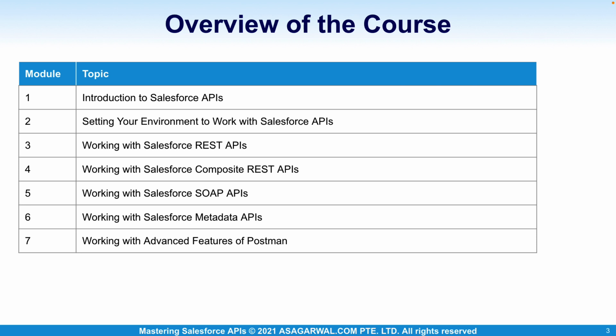Before we start learning, let's go over the course outline to understand how this course is organized, so that you know what to expect. We will kick off with Module 1, where we will cover the fundamentals of an API. This will cover what is an API and why do we need it. Then we will understand 3 important concepts of APIs, and finally we will go over the different APIs that Salesforce provides, and understand the use case for each of those.